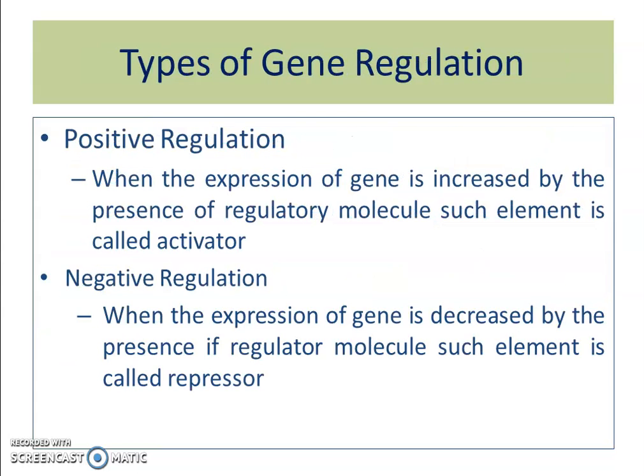Now, come to the types of gene regulation. There are two types of gene regulation: one is positive regulation and another is negative regulation. Positive regulation means when expression is started or increased by the presence of some regulatory molecule, such an element is called an activator. And negative regulation means when expression is stopped or decreased due to the presence of some regulatory molecule, such a molecule is called a repressor.